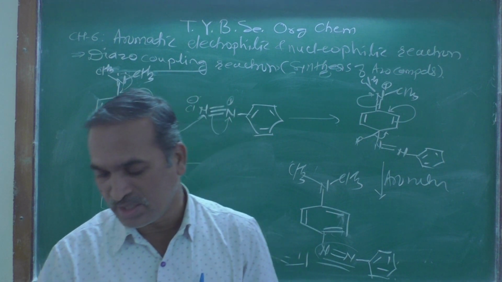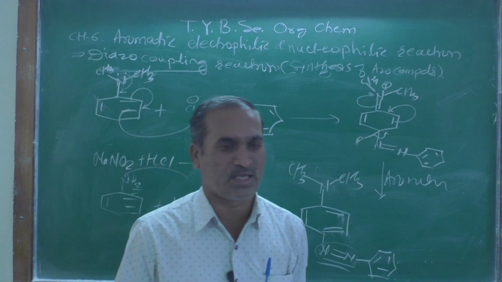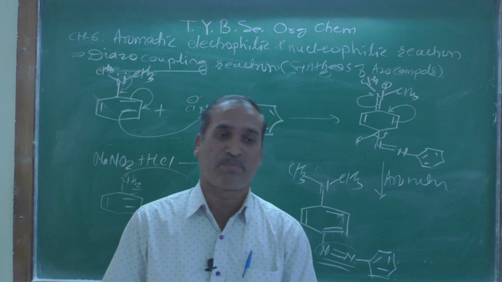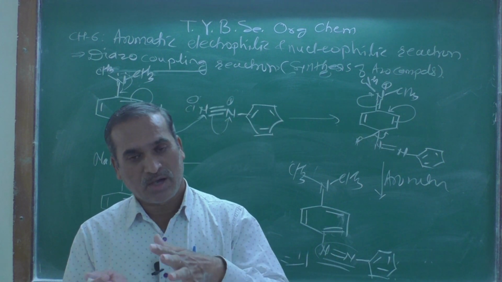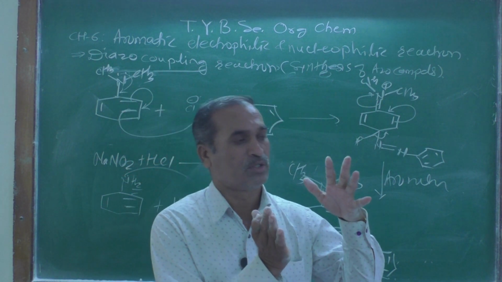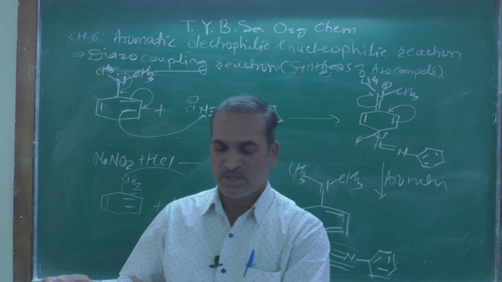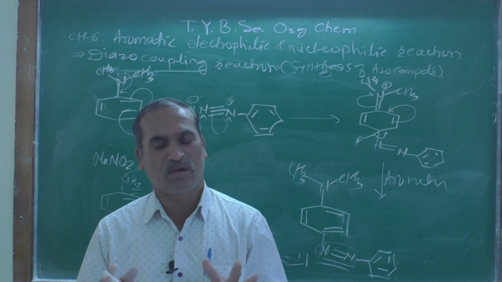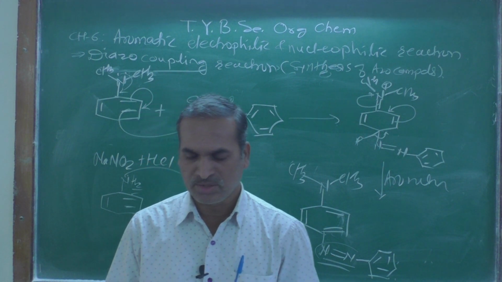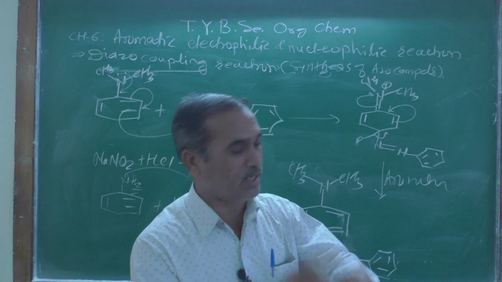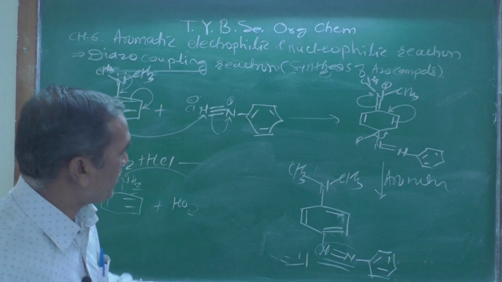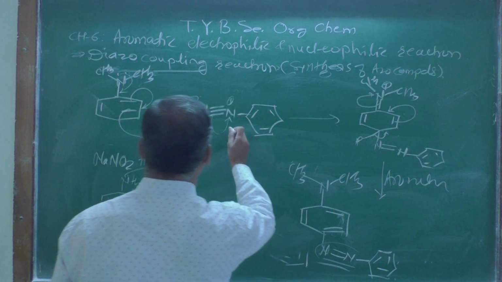And because it is very important from the exam point of view, what is the diazo coupling reaction and in what condition it works, that we have seen. So this is all about the diazo coupling reaction. And in a highly acidic condition, what is happening if you carry out this reaction?